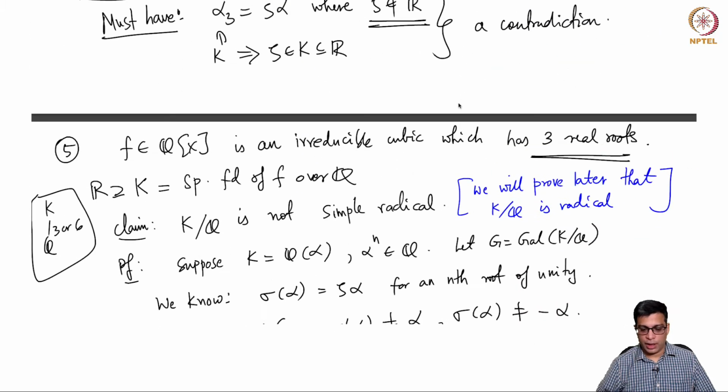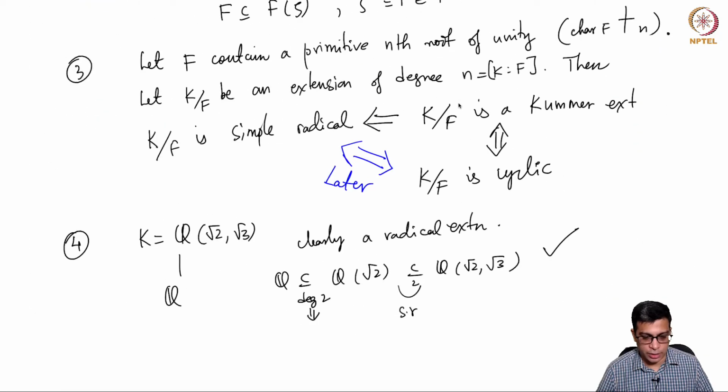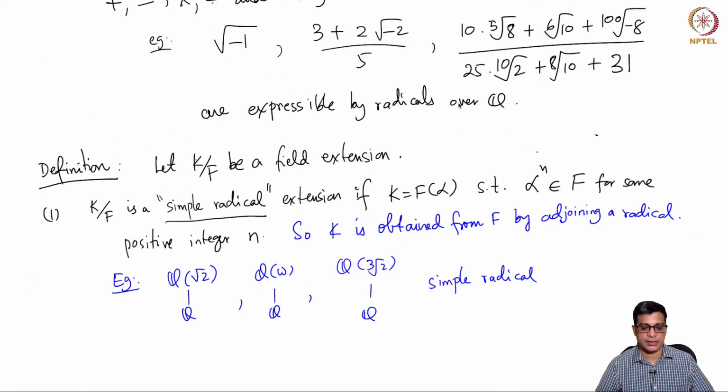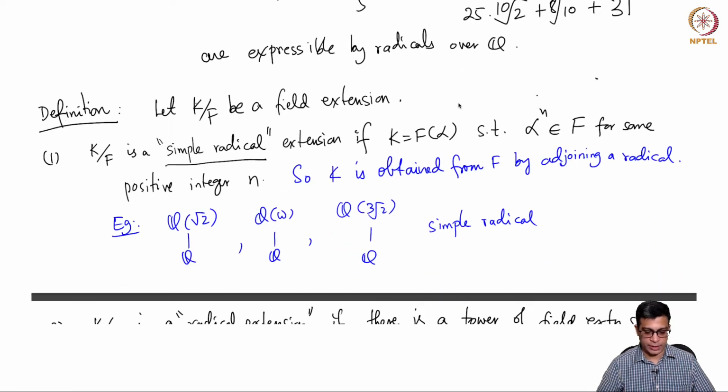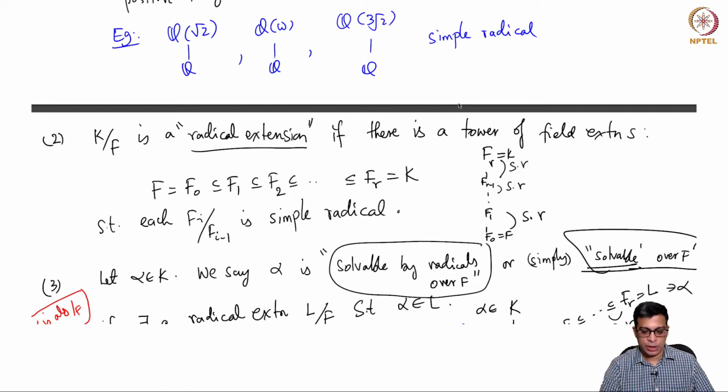Welcome back. In the last class, we looked at radical extensions as well as the notion of being solvable by radicals. A simple radical extension is one generated by a single element which is a radical, namely an nth root of an element of the base field. A radical extension is one where there are lots of simple radical extensions in the middle. The entire extension may or may not be a simple radical.